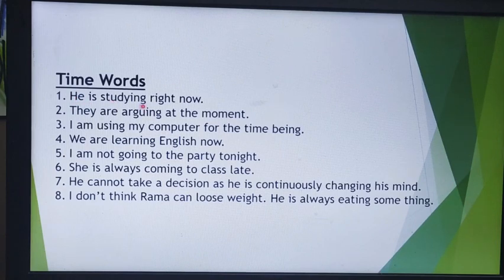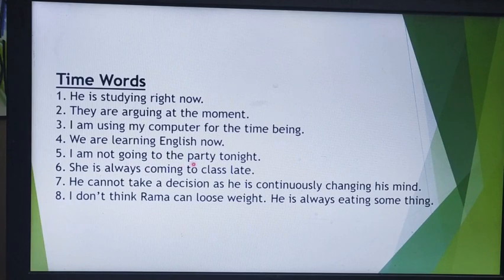He is studying right now. Right now, what is he doing? Studying. They are arguing at the moment. At the moment, what action is going on? Arguing. I am using my computer for the time being. Maybe I will not use it afterwards, or maybe I will do something else. So for the time being I am using my computer. We are learning English now.